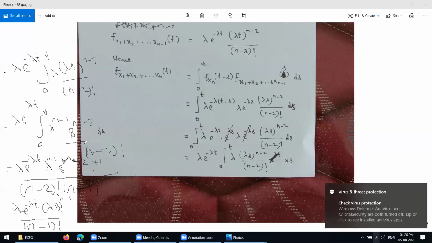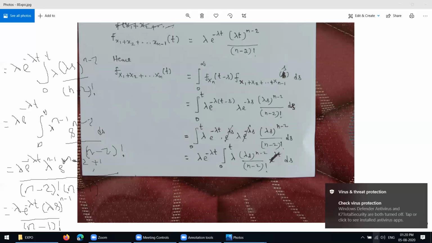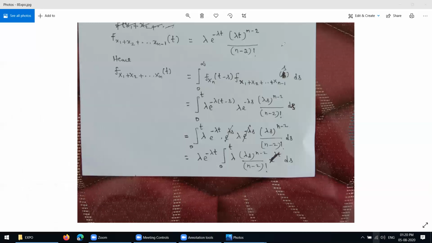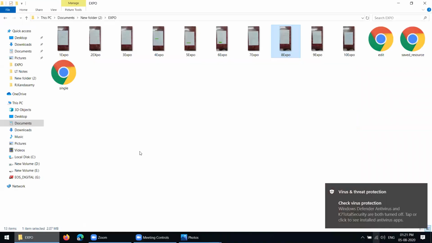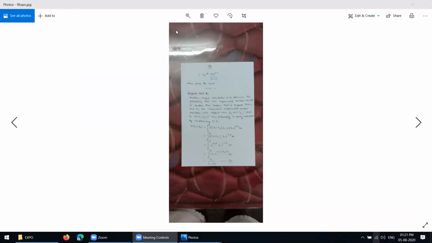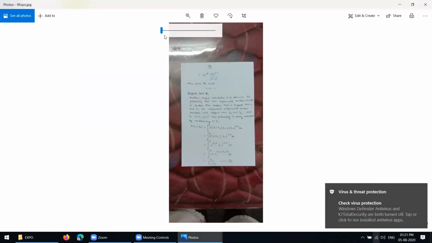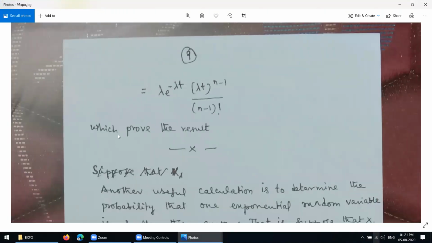So lambda into e power minus lambda t, 0 to t, plus etc. we have to write, like these definitions. This one you have. And then next, we go up to this. So this one, lambda into, this one you already proved, which is prove the result.